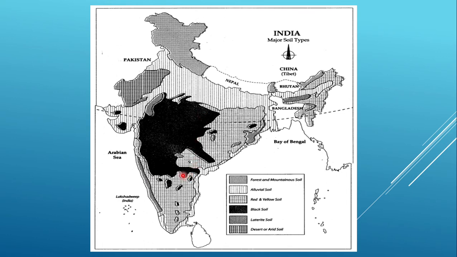Andhra and Karnataka also have some portions, and in the mid of Gujarat, the Saurashtra region, we find black soil. Then we have some laterite soil in the upper portion of Gujarat, or we can say Rajasthan, and then the desert and arid soil. This is the Rajasthan belt, where desert and arid soil is found.